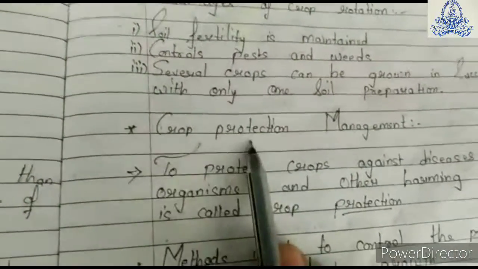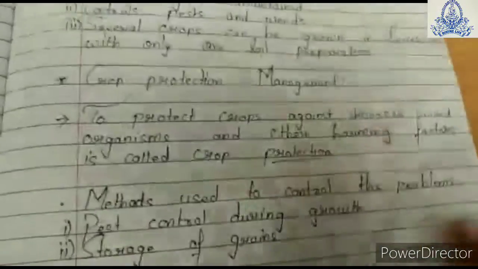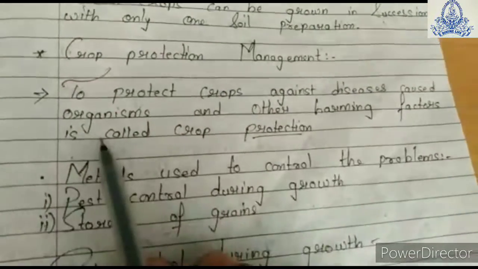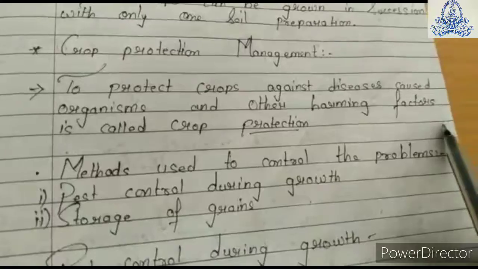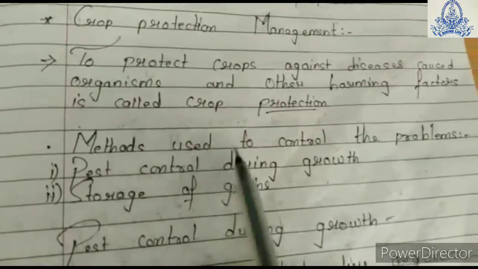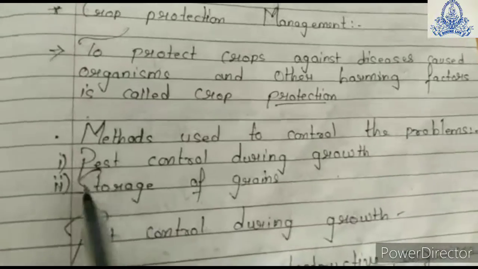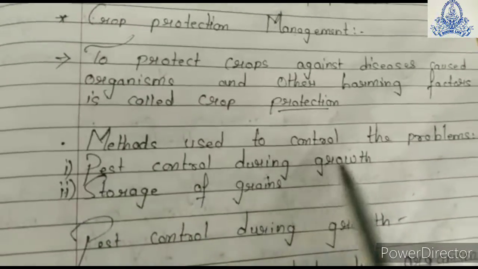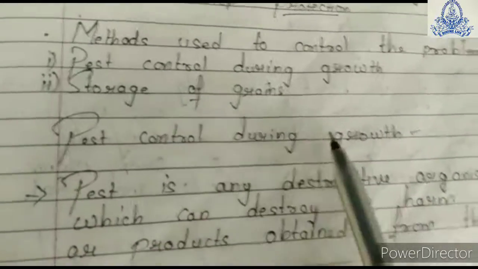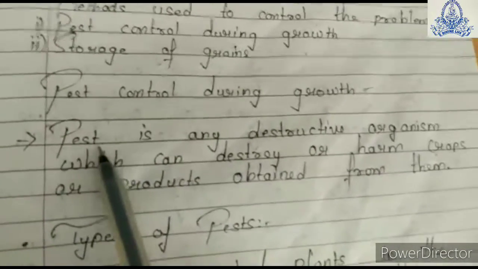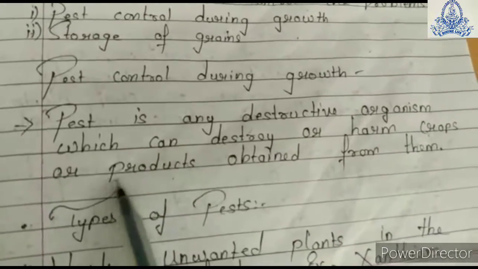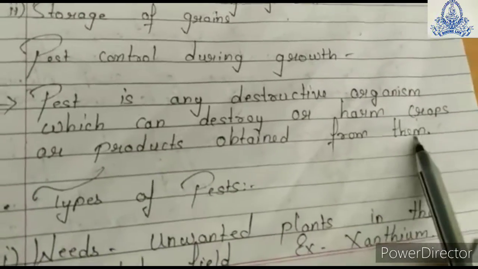Second is crop protection management. Here, to protect the crop against diseases caused by organisms and other harming factors is called what? Crop protection. The methods used to control the problems. First is pest control during the growth and second is storage of grain. Pest control during the growth. What is a pest? It is nothing but a destructive organism which can destroy or harm the product obtained from the crop.